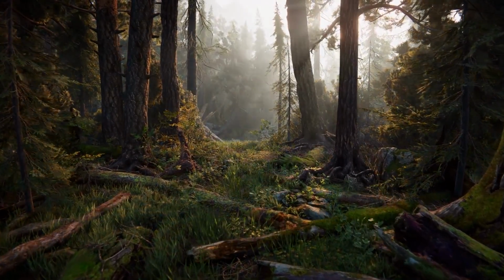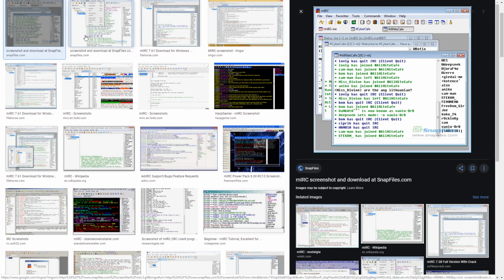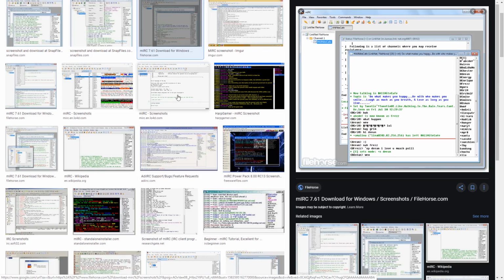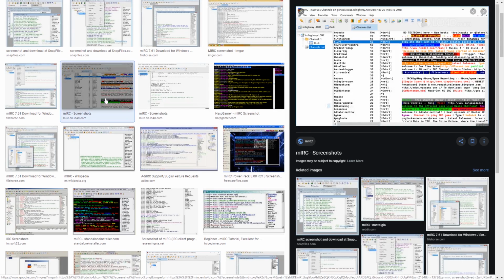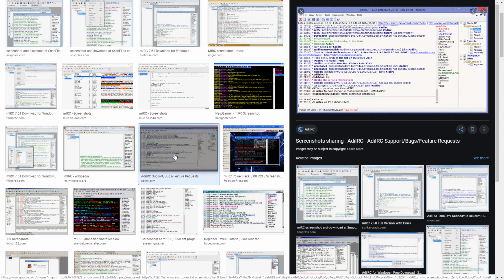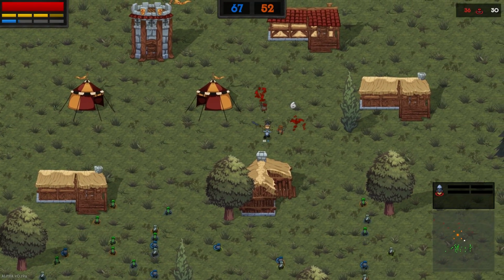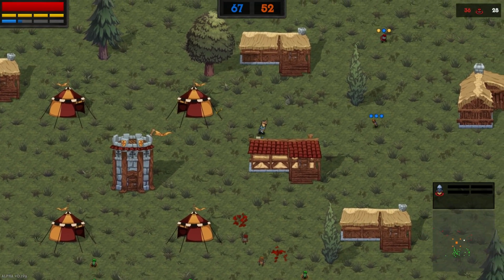I started learning programming by modding mIRC, which was a very nice and simple IRC chat client. It was a great way to get started learning the basics of programming and logic. It was mostly limited to text, but the code was real and I found it fascinating to write code to tell the machine what to do. Eventually I did a bunch of chat games like Trivia, Hangman, Guess the Number, and so on. So very simple stuff, but it was enough to get me started on the idea of interactivity.